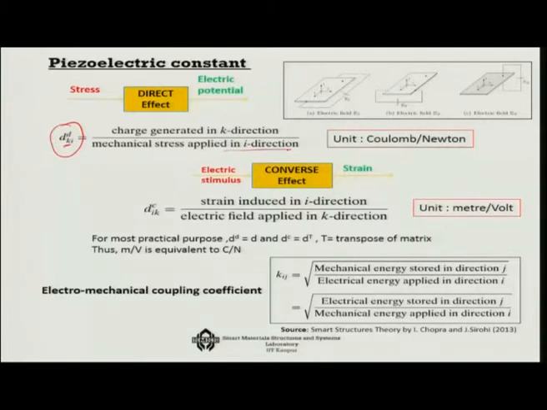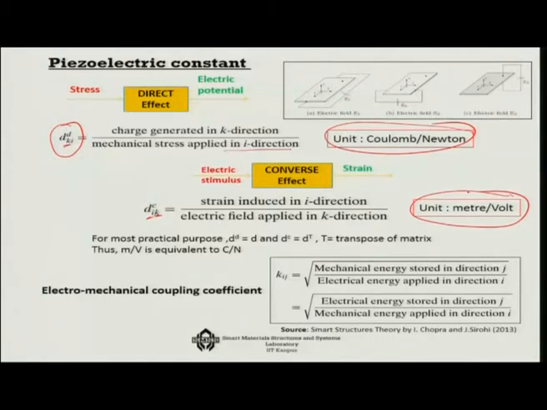The other measure of d is that when you are applying an electric field in the k direction and you are getting strain in the i direction. So in one case the unit is Coulomb per Newton, and in the other case the unit is meter per volt. The same constant, that's very interesting, can be described with the help of two different unit systems.